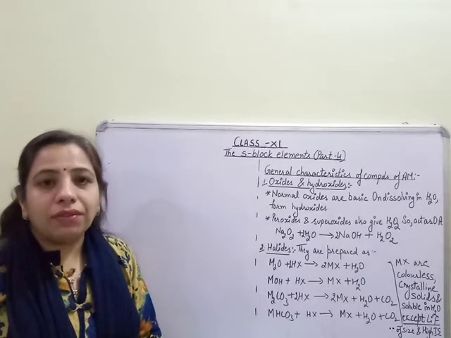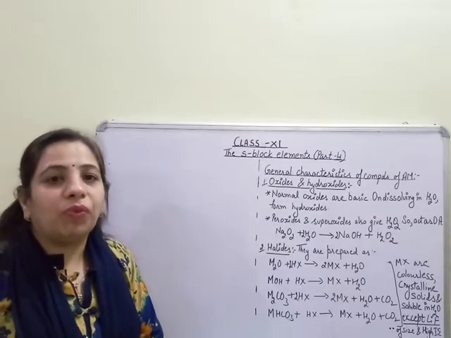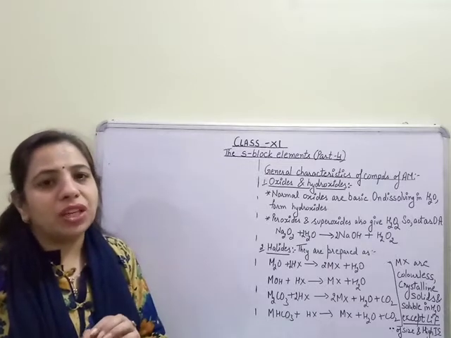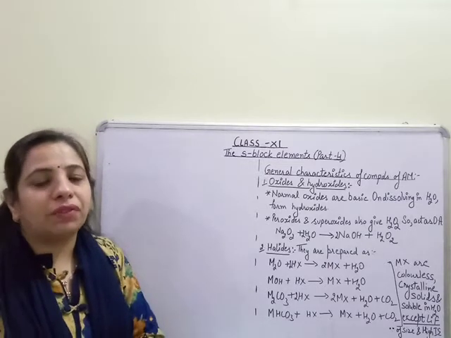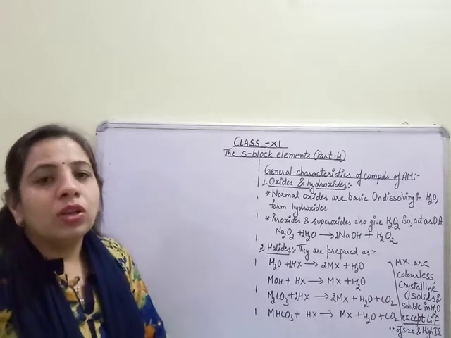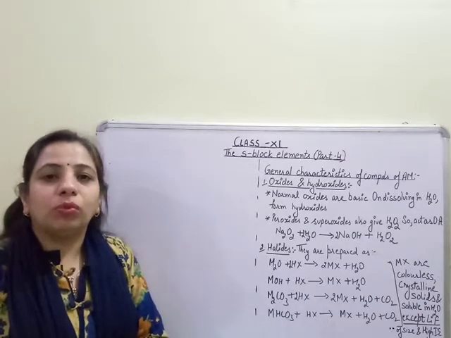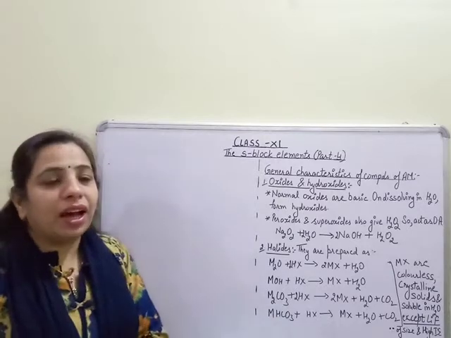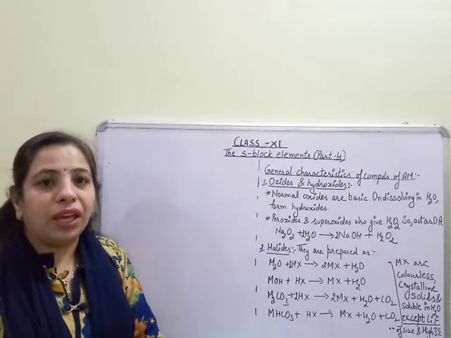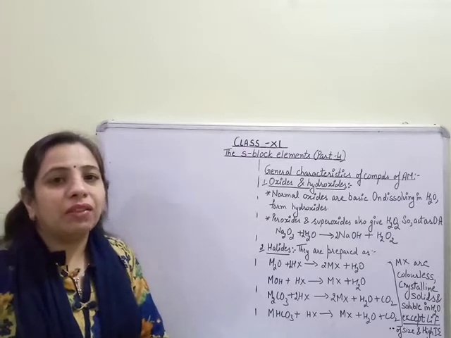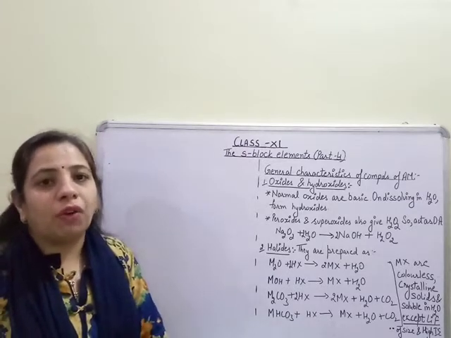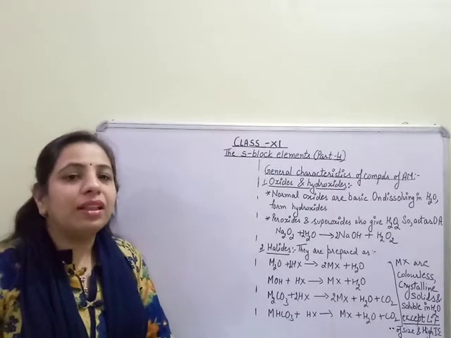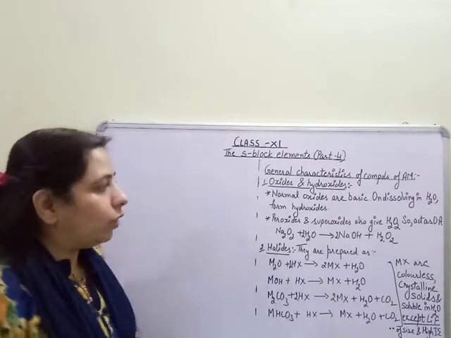Till now we have studied that alkali metals are group 1 elements which have one electron in their outermost shell. Because they have just one electron in their outermost shell, they have the tendency to lose that electron so that they can acquire the nearest noble gas configuration and become stabilized. That is why they are very reactive in nature. Being reactive, they react with the active component of air, that is oxygen, and form oxides. Similarly, they react with water to form hydroxides.